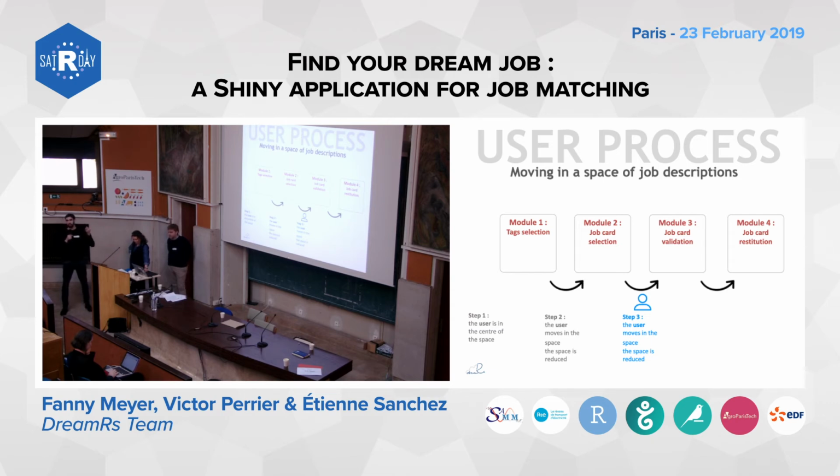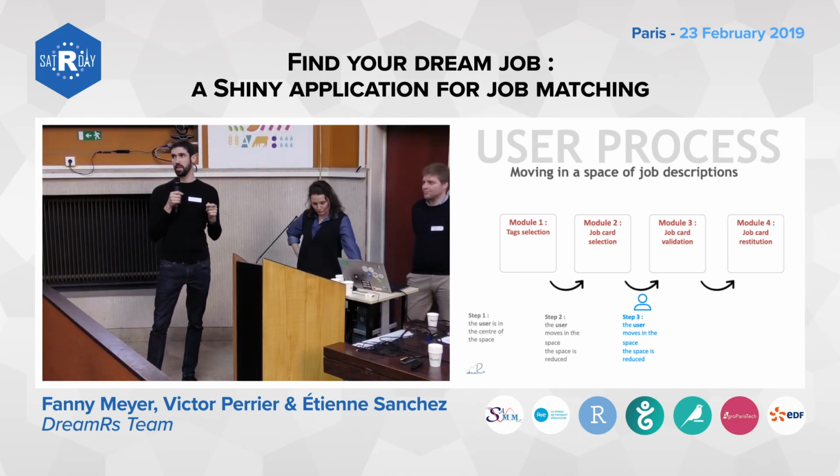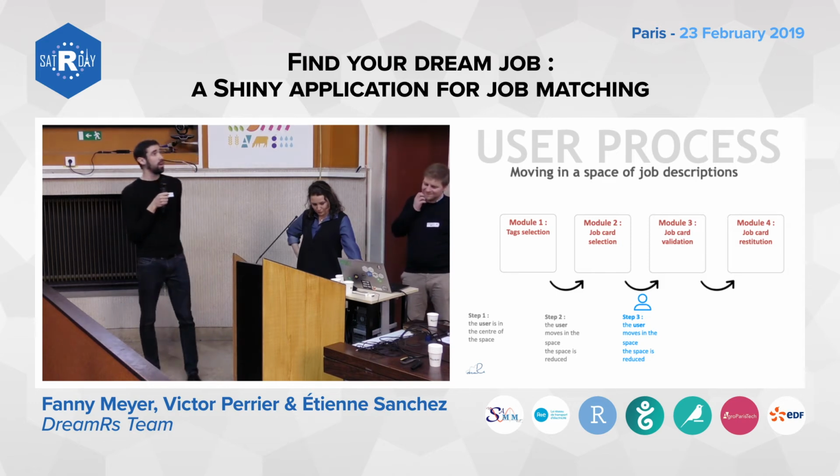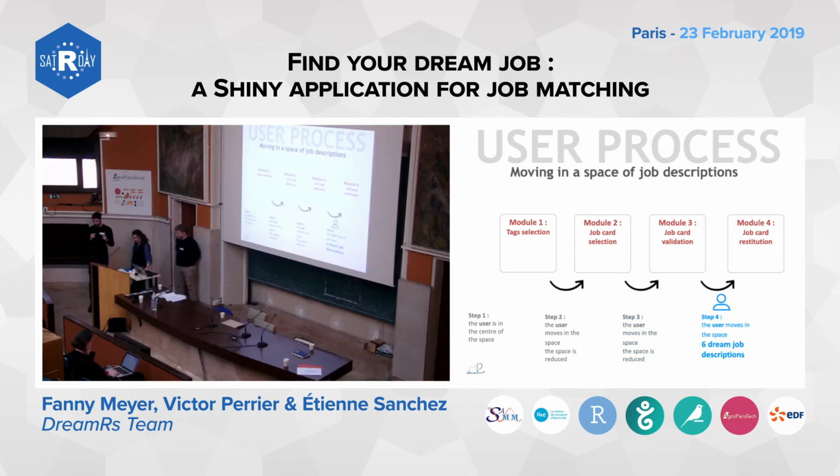Like he writes in the third module, remember, he writes job descriptions, and according to the weight he gave, we compute its position at each step. And after that, we arrive at the fourth module, and for the fourth module, it's simple.